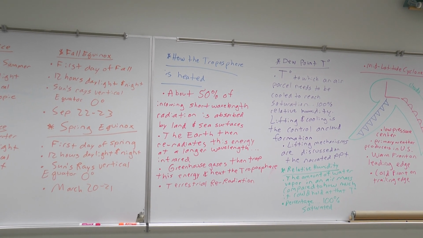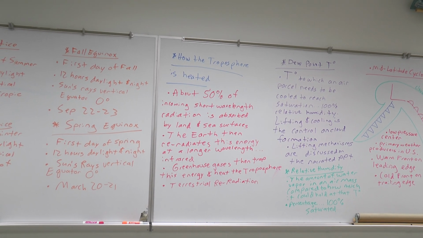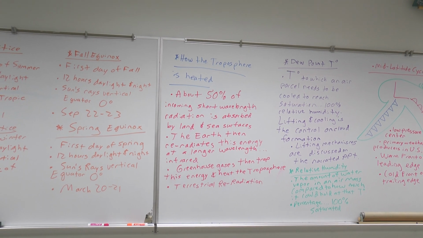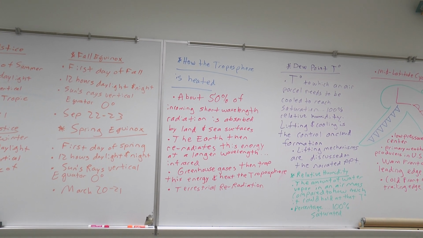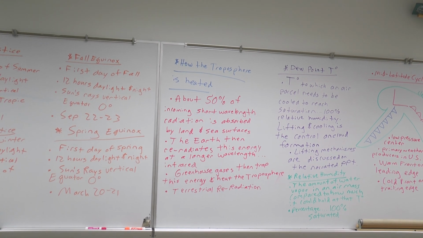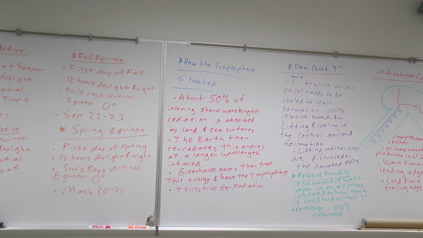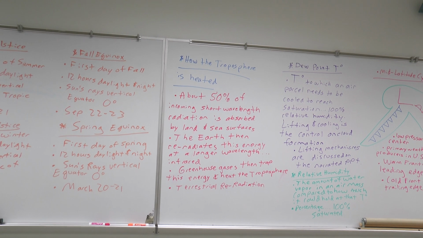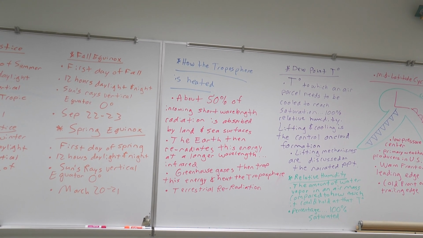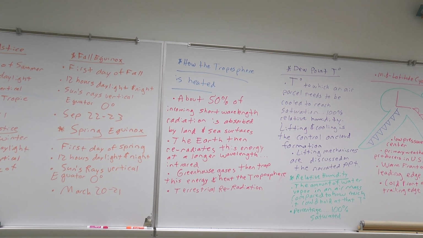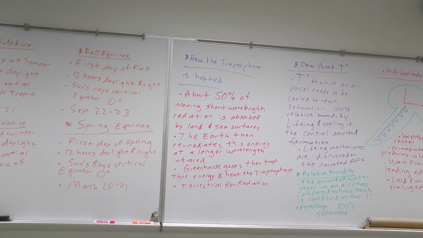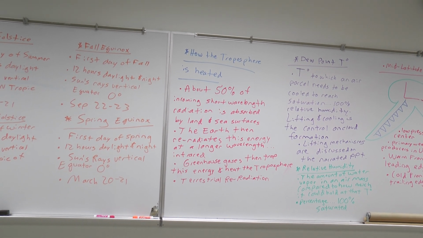So the Earth soaks up that energy, the 50%, and then it's going to re-radiate it or spit it back out. Okay, so it's going to re-radiate this energy at a longer wavelength in the infrared zone, which is heat that you can feel but not see. Okay, and why is there a wavelength change? Because the Earth is not as hot as the sun. Good thing. If it was, we couldn't live here.